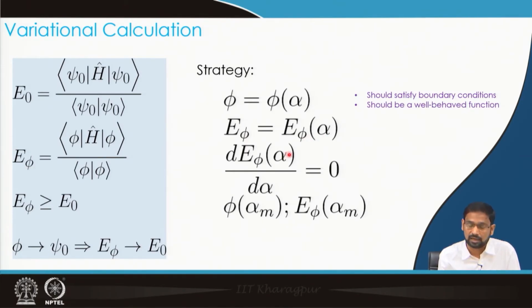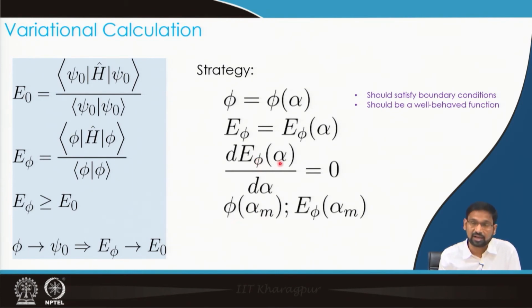Now why is that important? Now we see that E phi has a dependence on alpha, and I want to minimize this E phi as much as I can. How would I do that? I can take the first derivative of this E phi with respect to alpha, this parameter, and try to make that 0. When I evaluate this equality, that means I would try to find out the value of alpha that minimizes E phi, that gives me the lowest possible value of E phi. That value I call alpha m. Alpha m is the value of alpha which minimizes the energy.